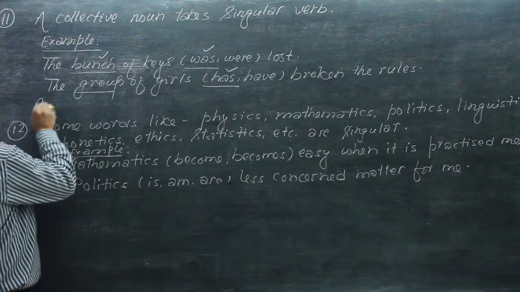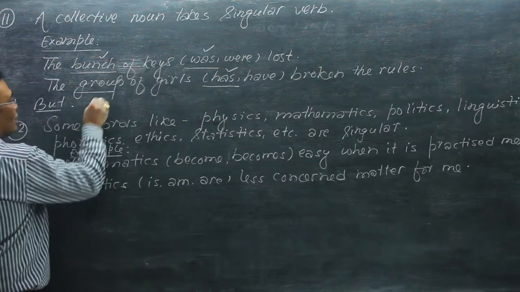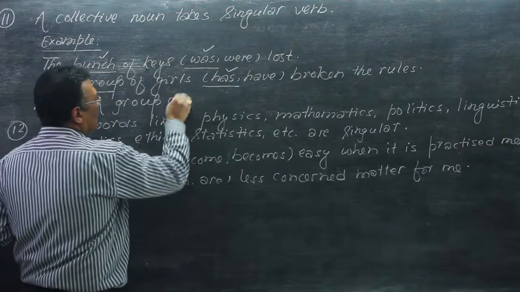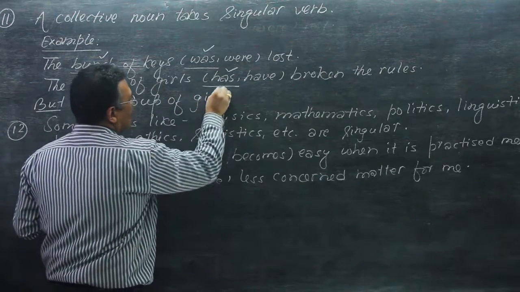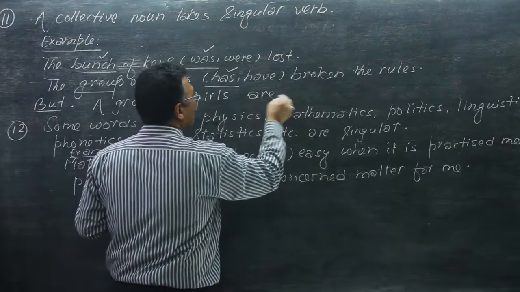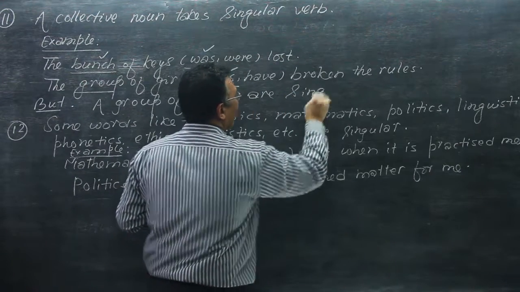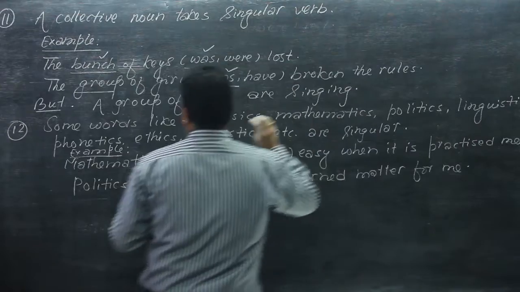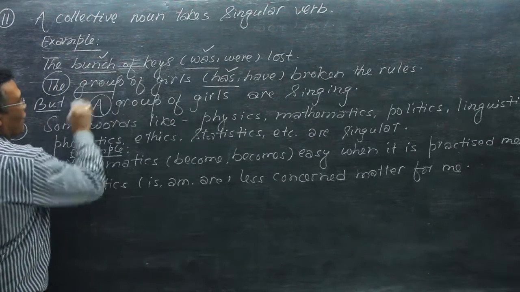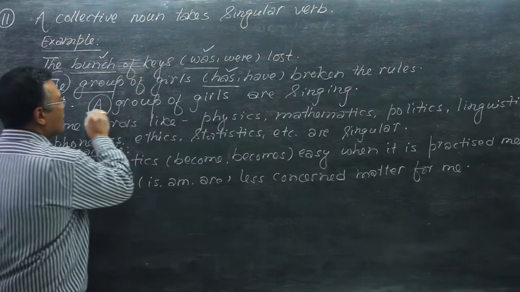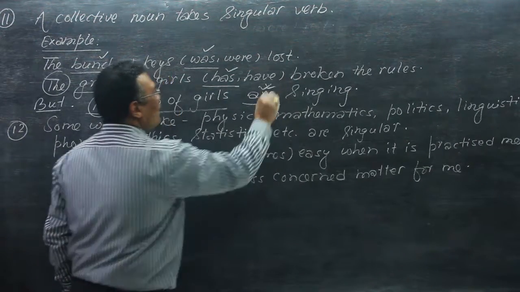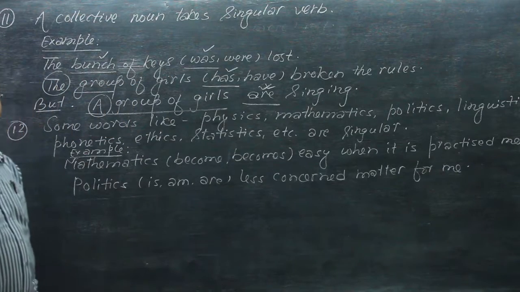But an example like this: a group of girls are singing. Now here, the difference is between the group of girls and a group of girls. This is a group of girls, and this is considered as plural, and the agreement is done with are here.